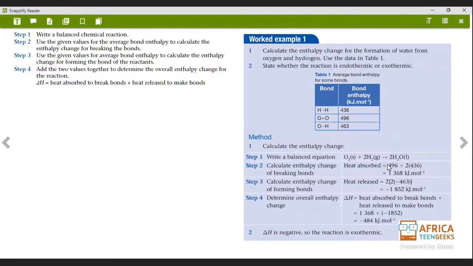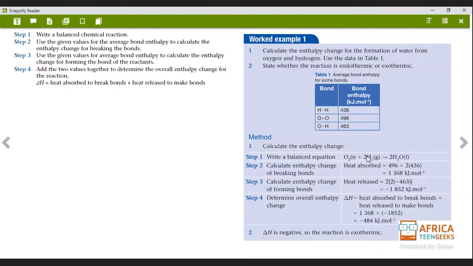I hope you guys understand what this means. This is how we calculate our heat absorbed. Our heat absorbed is always what we have on our reactant side. Don't forget that, guys. We always put it in kilojoules per mole, unless you say times mole to the power of -1, but it's better to say per mole so that you avoid having to write the -1. Anyone can do it the way they prefer, okay? So now we know the calculation for heat absorbed: it's the addition of our reactants.